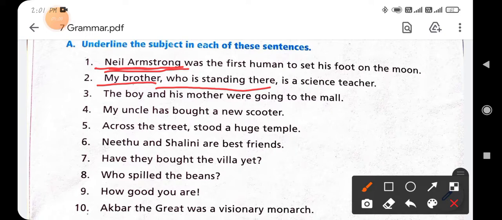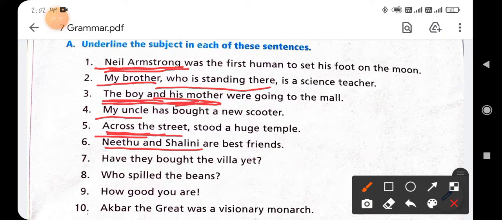Next, third: the boy and his mother. The boy and his mother are both the subject, because they are noun words. Fourth: my uncle has bought a new scooter. My uncle is the subject part of the sentence, and has bought a new scooter is the predicate. Next is across the street. It is a noun phrase, so underline across the street, it is the subject part of the sentence. And next is Neetu and Shalini.